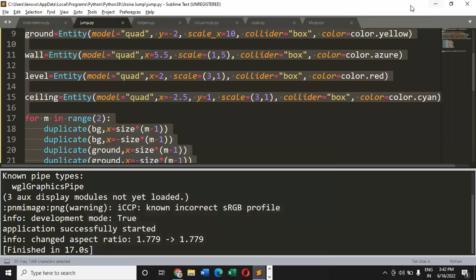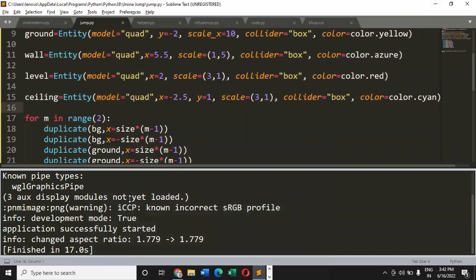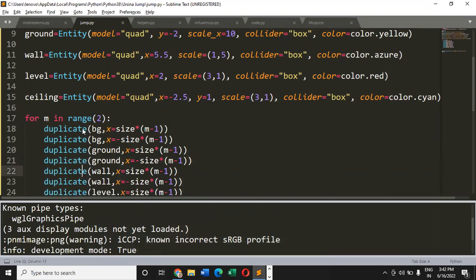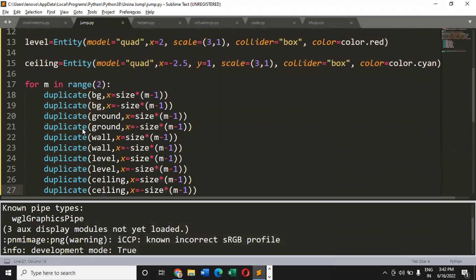Ridesh, I've shared the code with you, dear. Just give it a try and let me know if you're getting the output or not. Just check whether you're able to move the player or not. You're not able to move the player, right? Yes, sir. Now, why is the player not moving, dear?